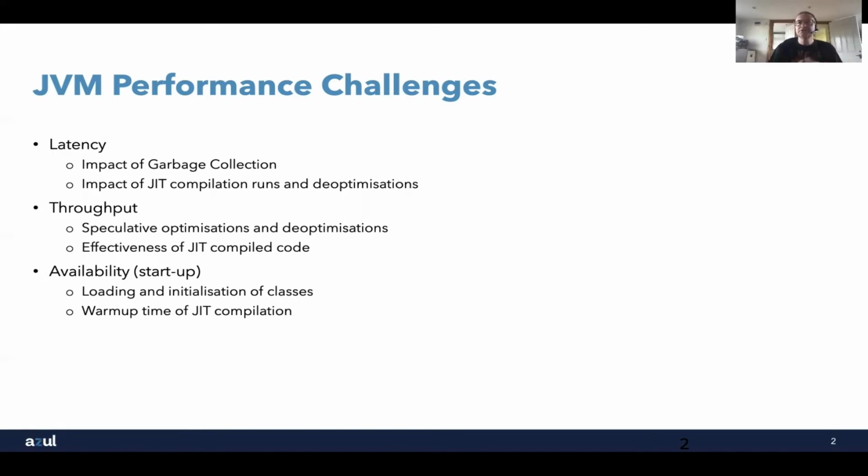There are some other reasons that we see pauses in JVM applications. JIT compilation is one of those. In fact, the implication of de-optimisations, which we'll come back and talk about a little bit more later on. These are all things that we need to consider.